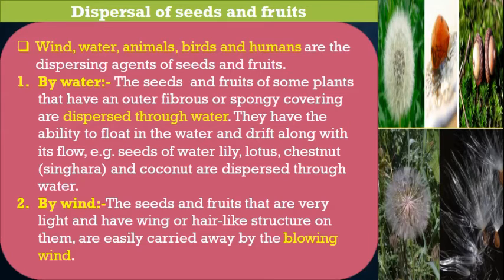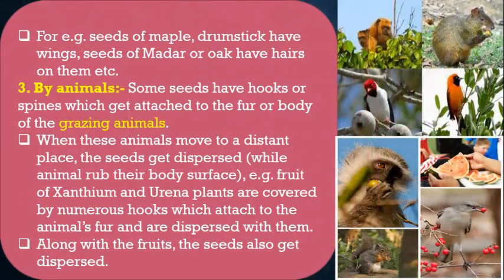Now let's talk about another agent, that is the wind. If you see the structure like the dandelions, their seeds and fruits are very light and they have a wing or hair-like structure, which is easily carried away by the blowing wind. So in this way, the seeds and fruits are dispersed through the wind. And this you will see in the maple, drumstick, the seeds of the madar or the oak plants. Here the dispersal takes place by the wind.